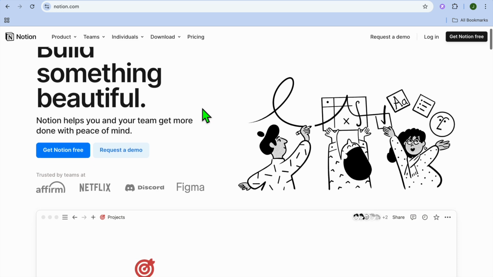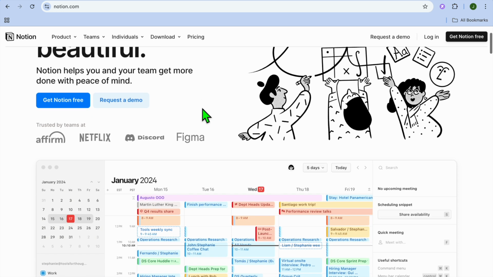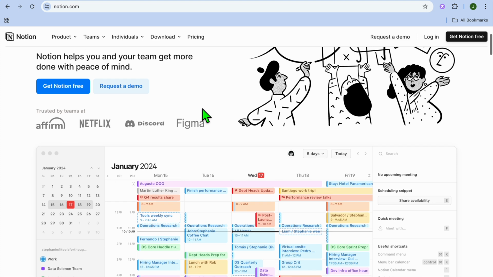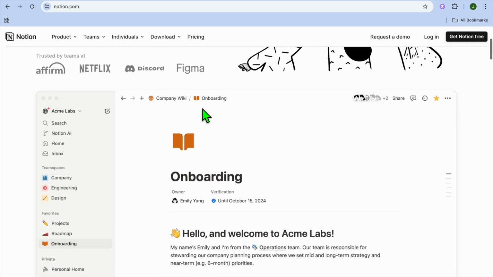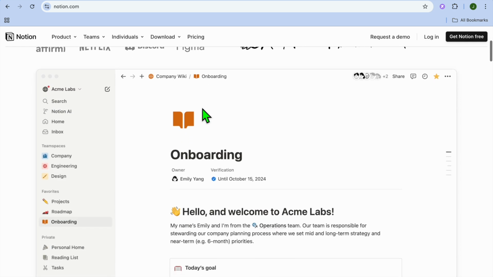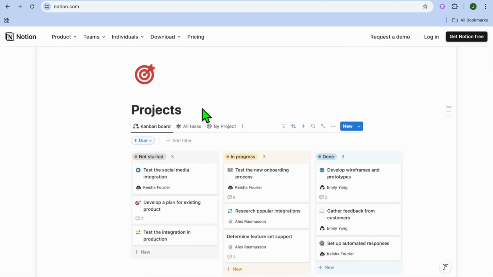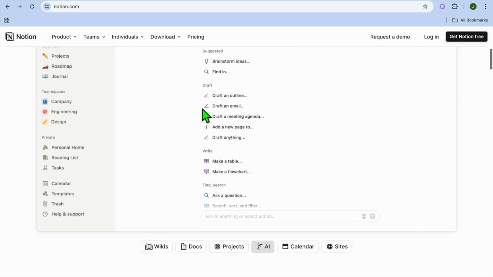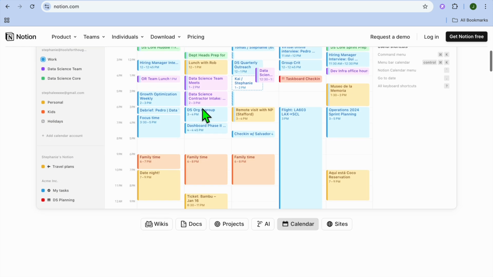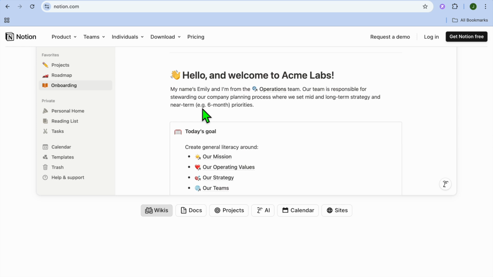Now, what is Notion? Notion is an all-in-one workspace that combines note-taking, project management, databases, and collaboration tools. It's highly flexible, allowing users to create customized workflows and organize their work visually. Notion is ideal for individuals and teams looking for a versatile tool to manage tasks, projects, and knowledge in one platform. Now let's explore some key differences between both platforms.